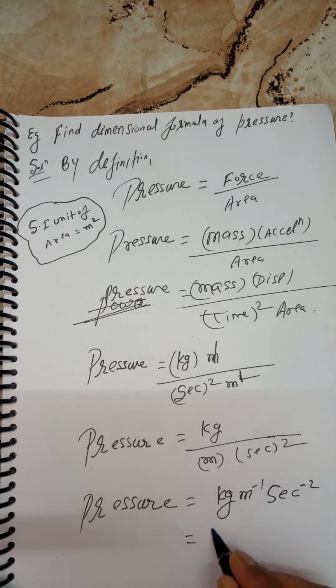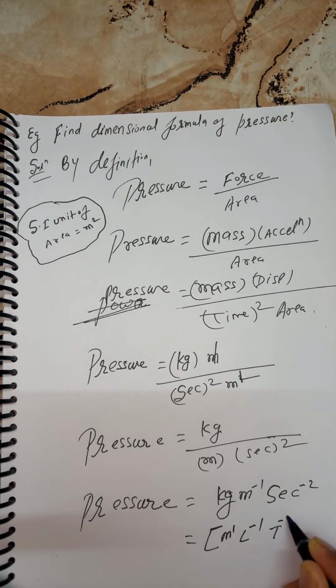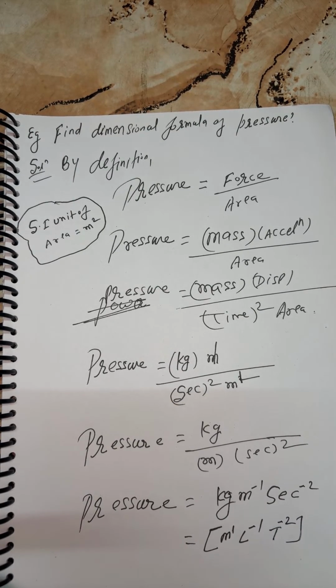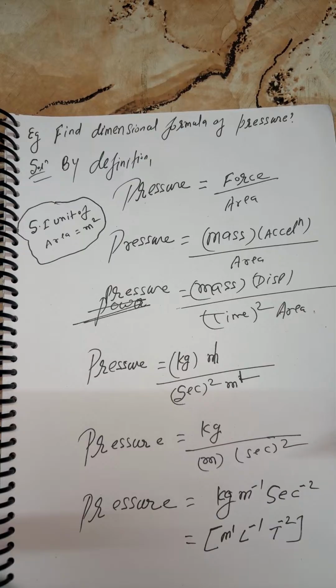So you can say M to the power 1, L to the power minus 1, T to the power minus 2. Think carefully here. If any point is not clear for you, please mention it in the live session. If I see it, definitely I'll tell you.